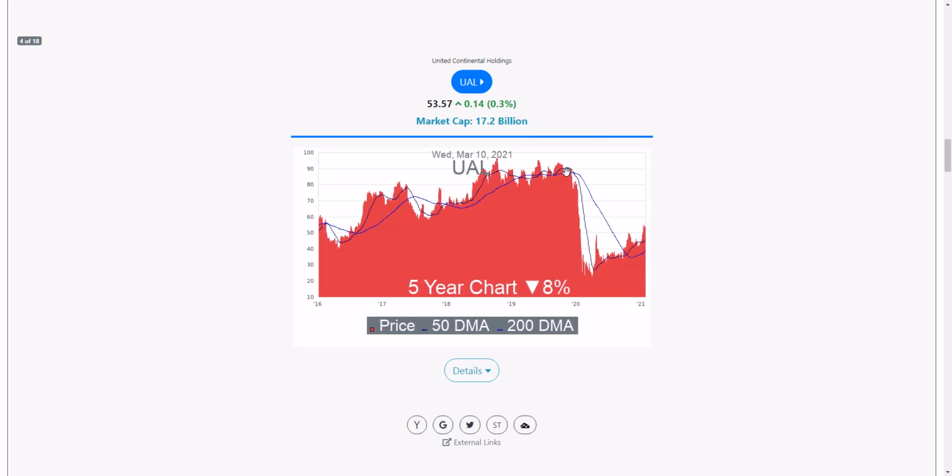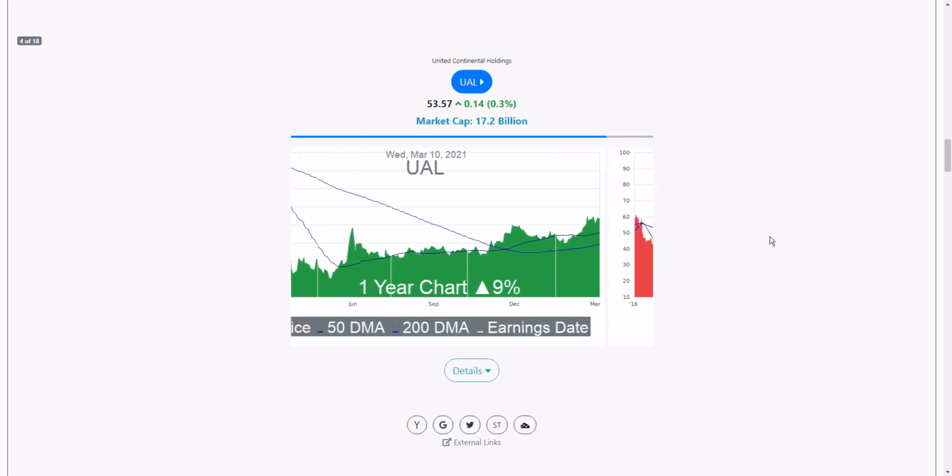So it was in the low 90s before the pandemic, and even the few years before the pandemic, it was on a nice uptrend. It was at 60 and then down to 40 and then up to 70. And of course, there are going to be ups and downs, but the overall trend was up. And then the pandemic hit and it went all the way down to $20. And then now there's been some ups and downs, but as you can see here, the moving averages crossed, and it's only at 53, and the previous high, it looks like, was somewhere in the low to mid 90s.